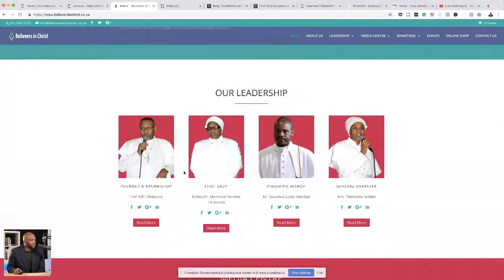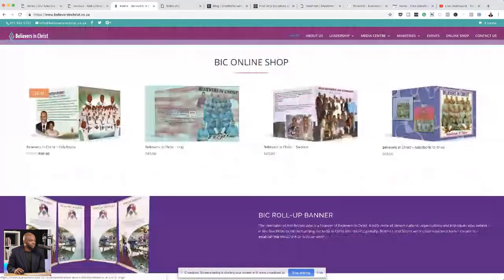Now, when I scroll down here, with the online shop, again, these images don't look very professional. They're very pixelated. We can't really see what we are looking at here. So this needs to be changed. Definitely take better pictures of these products, of these books, and add them to the shopping cart. That's what's going to make your website look very professional.